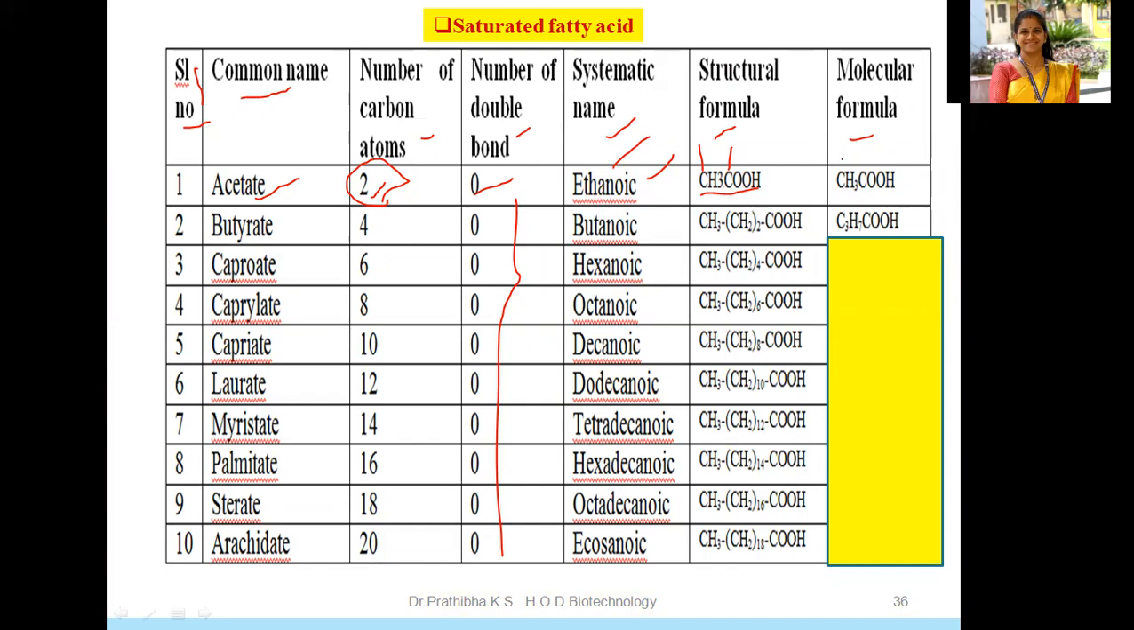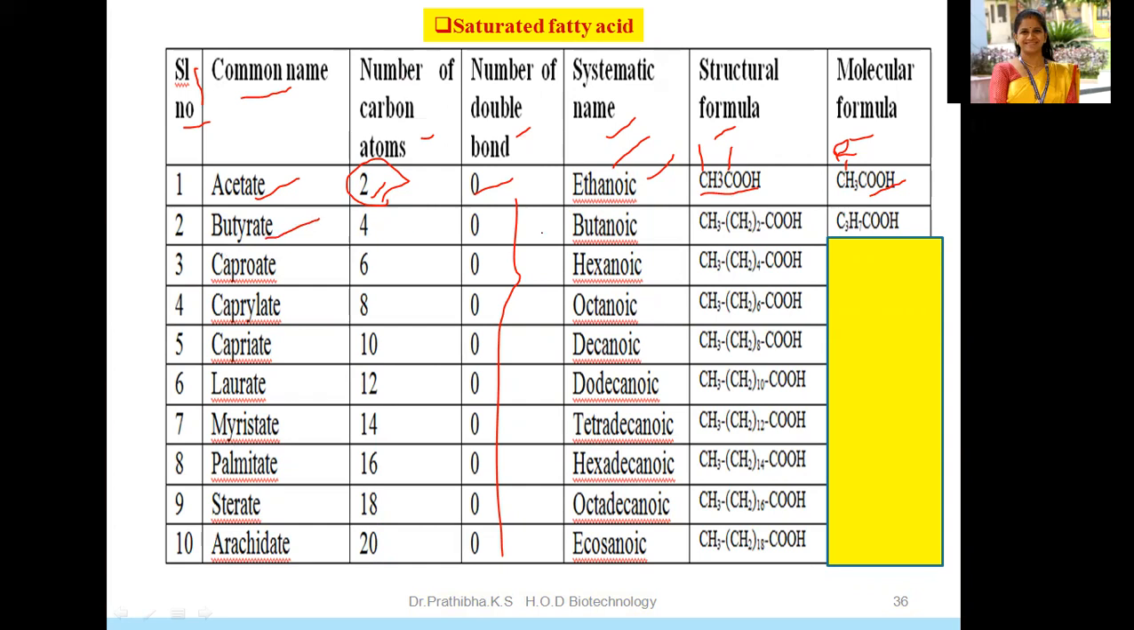Molecular formula means what? RCOOH. I told you in the beginning, you need to write this R as the hydrocarbon chain. So R is CH3, that is a single carbon with 3 hydrogens, then COOH. This is the general molecular formula of the fatty acids. Next one is butyrate.